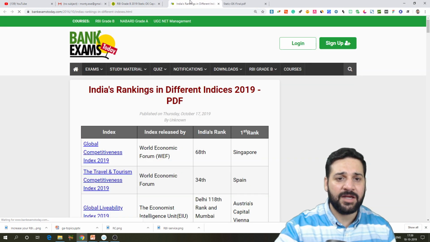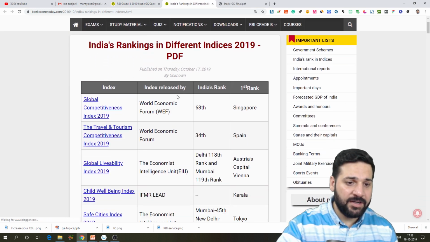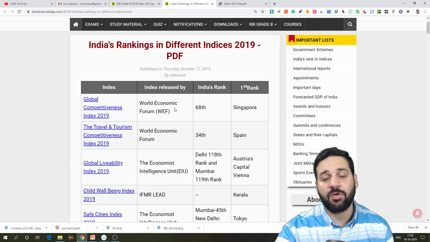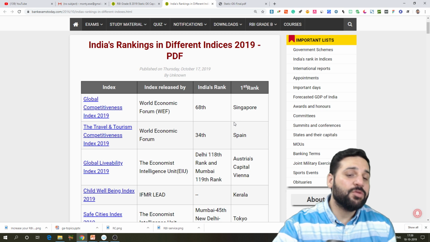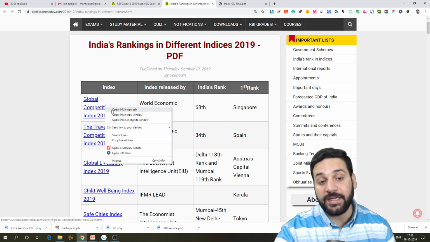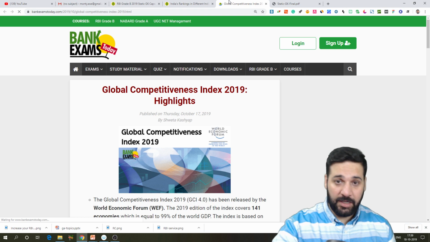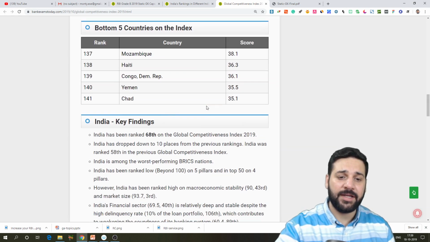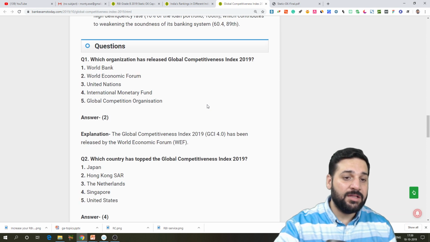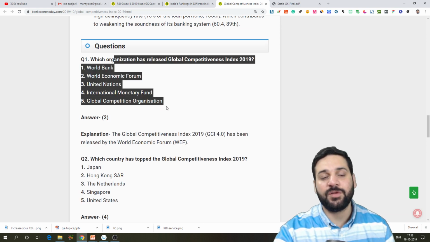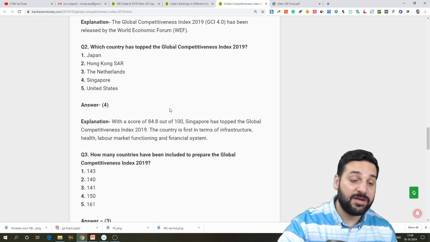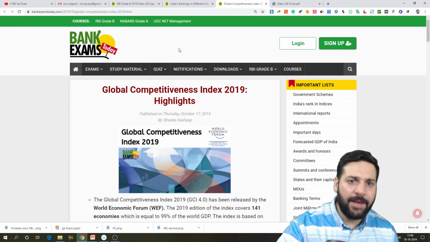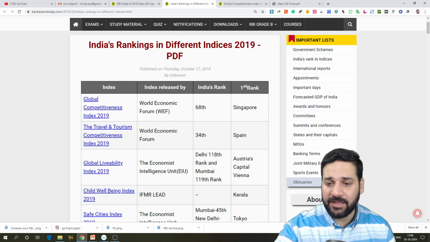India's rank in different international indices. See, these are the indices, released by which organization, and where India has ranked first. That's what is important. But if you want to read in depth, click this link. It'll open a complete article. You can read in depth as well. These are the questions that we have shared at the end of every article, which are really, really important. That's what you are going to find in the real exam. The exams are not difficult at all. These are the important lists.